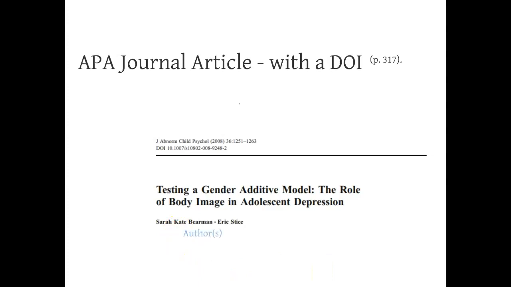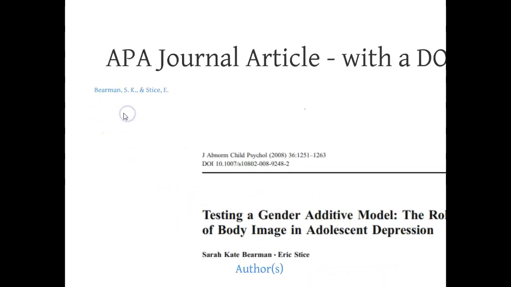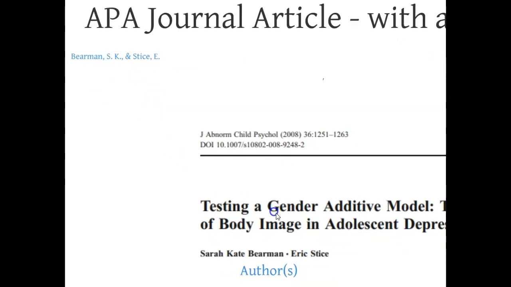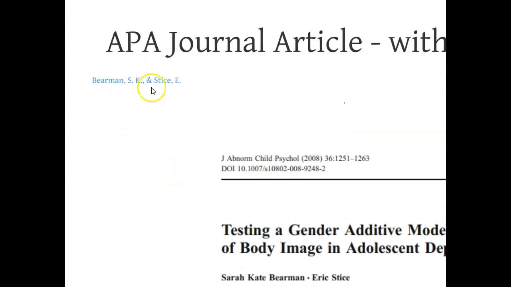So for example, here we have Sarah Kate Behrman, and so when we see their names in the citation, we do Behrman, comma, S period, space, K period, and then we have the second author, Eric Stice, and so all we have is his first initial, so we do Stice, comma, E. And that's all it is for an author.